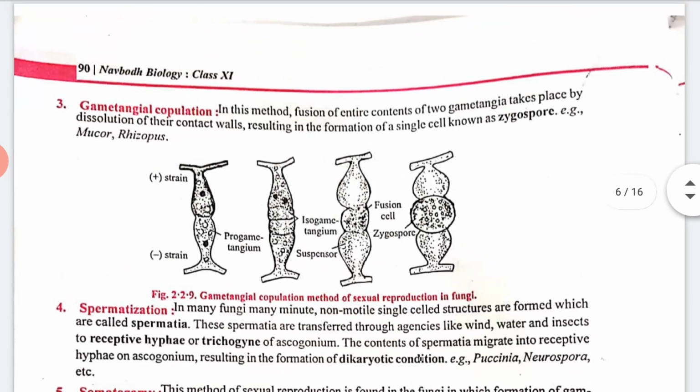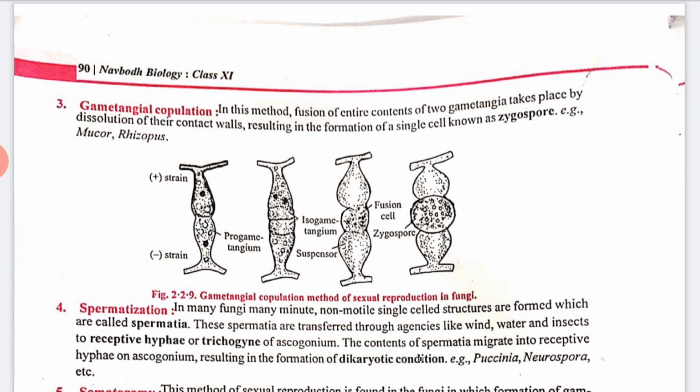Now next we have gametangial copulation. In this method, fusion of the entire contents of the two gametangia takes place by the dissolution of the contact walls, resulting in the formation of a single cell known as a zygospore. Example again Mucor and Rhizopus. Clear?